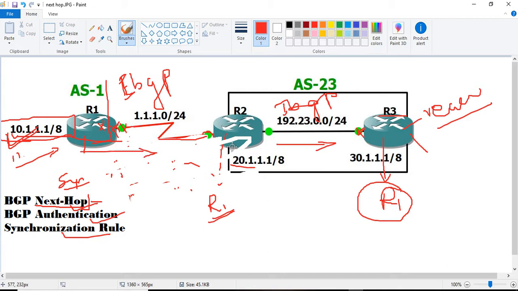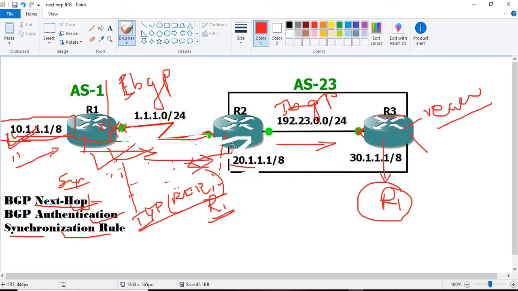to exchange or advertise the routes to its neighbors, it must run an IGP protocol to carry the routes, that is RIP, EIGRP, OSPF, any IGP protocol must be run to carry the route from one BGP router to another. If the synchronization rule is enabled, then it says so. That's why we normally turn the route synchronization process off.